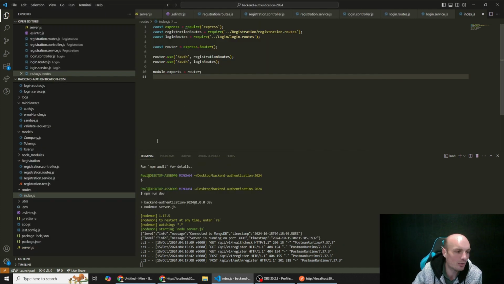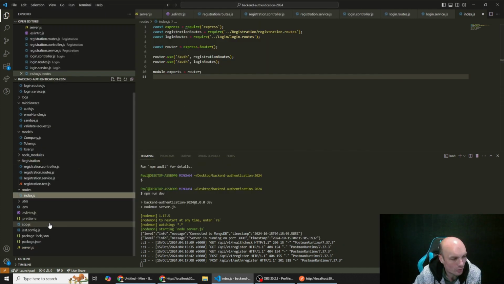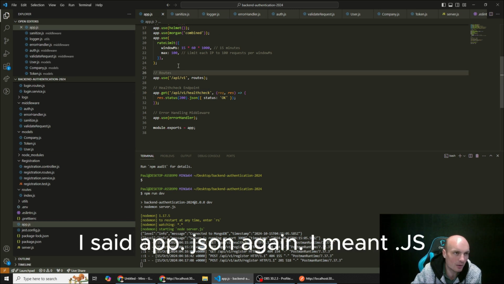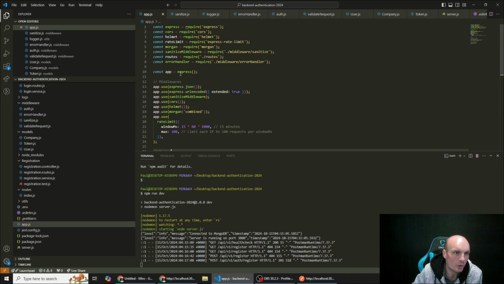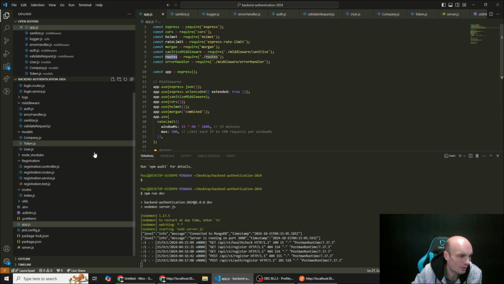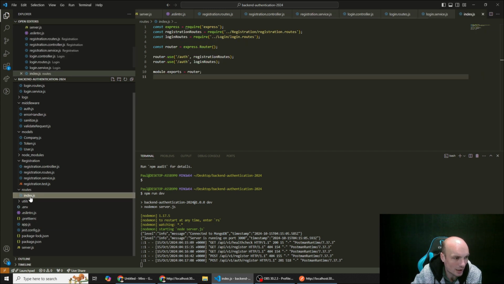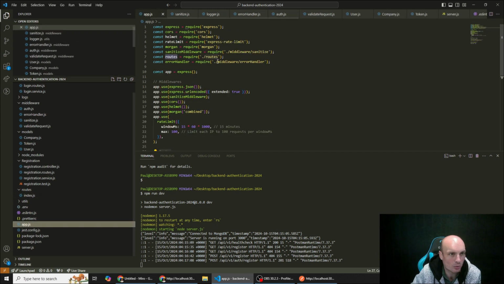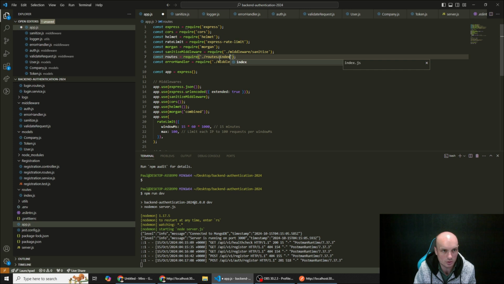So basically, just to explain that for those of you who aren't familiar, in our app.js file, what we are doing is bringing in all of our routes here. So const routes = require routes. And then this is saying our Express app should use this URL structure with routes. Our routes are in the index.js file. Because it's index.js, we don't need to write /index.js. You could put it there, but it's smart enough to know.